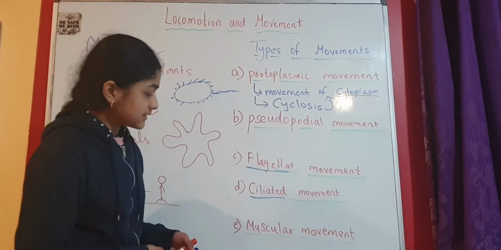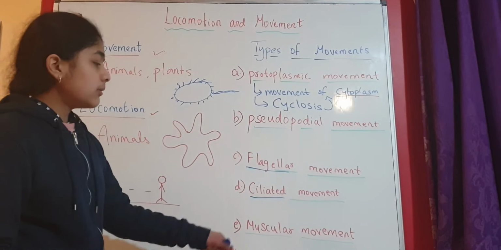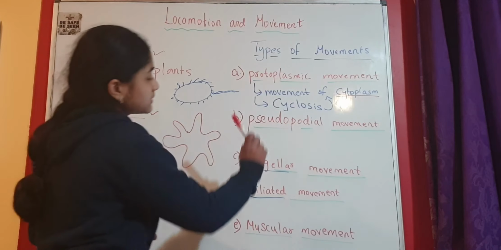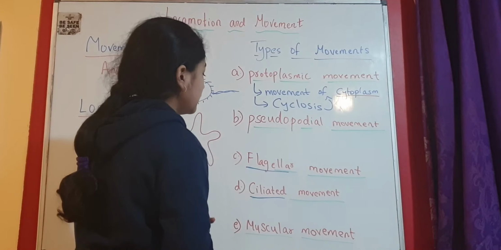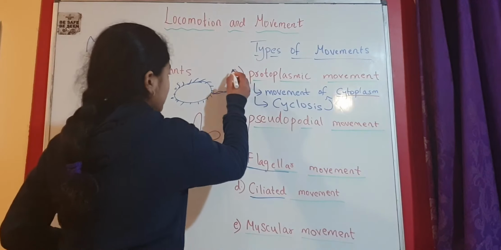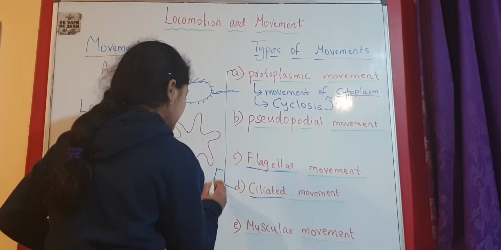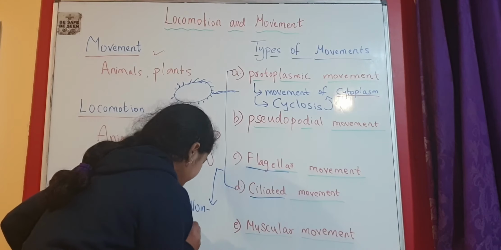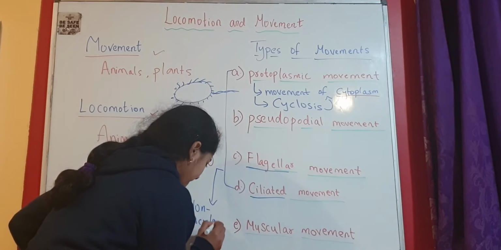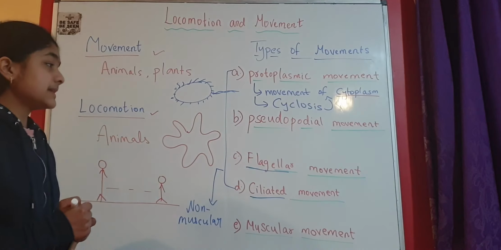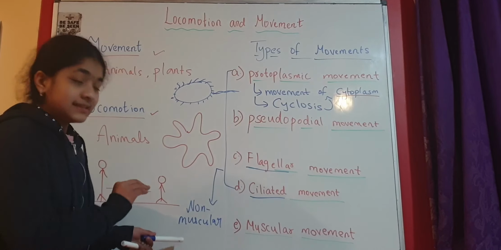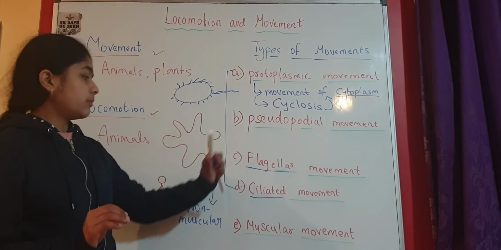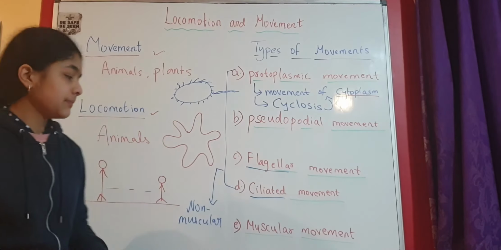Next one is called muscular movement. Muscular movement means movement with the help of muscles. It's important to note that protoplasmic movement, pseudopodium movement, flagellar movement and ciliated movement are all non-muscular. That means there is no involvement of muscles. Just there is protoplasm, pseudopodia, flagella and cilia.